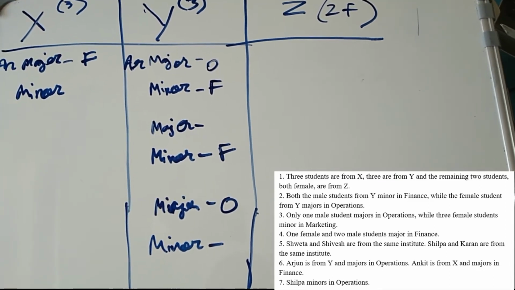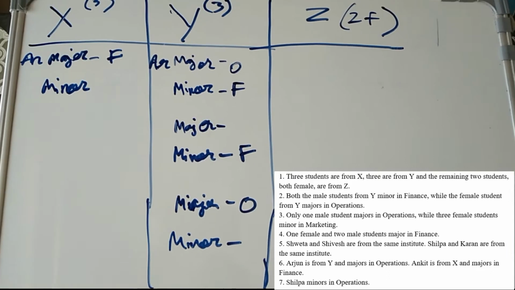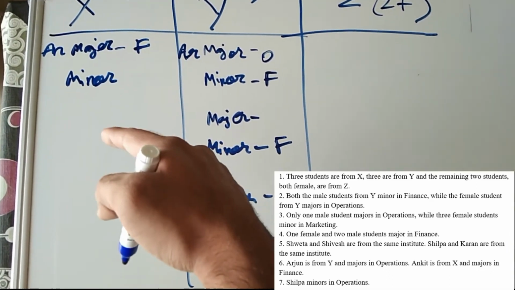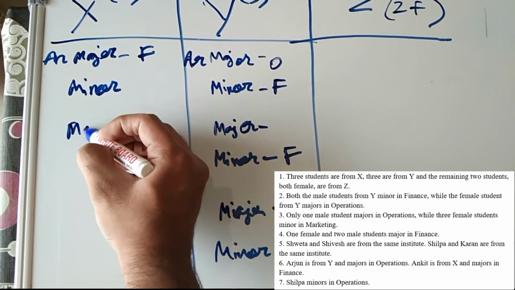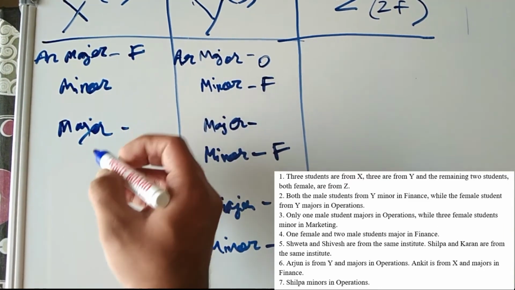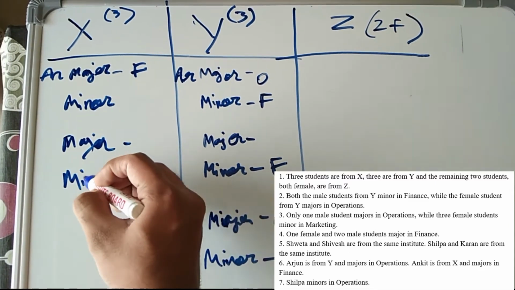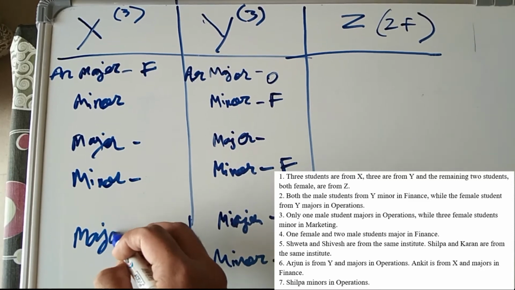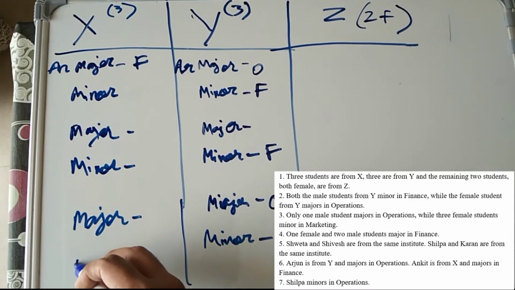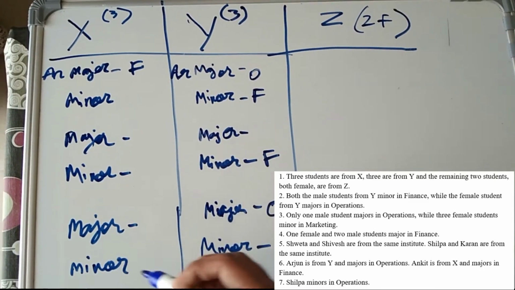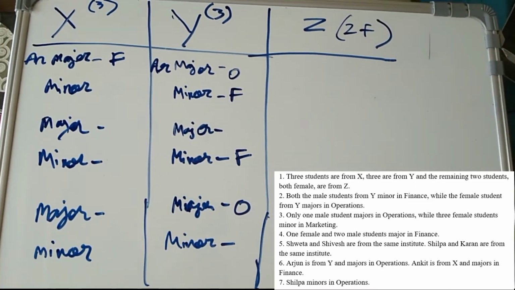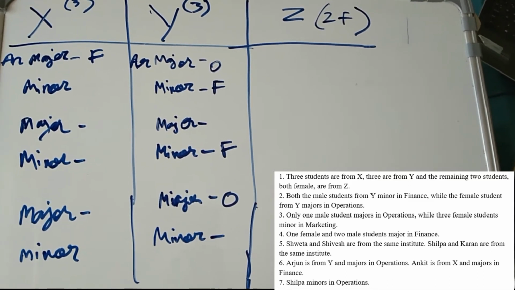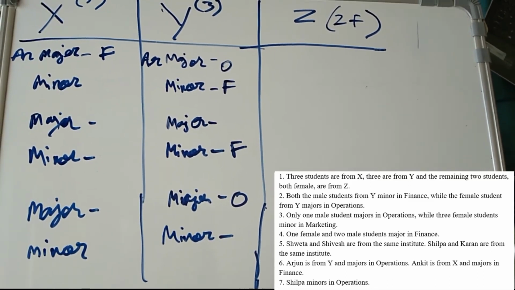Shilpa minors in operations. Okay, so again, just like in Y, there must be two males here and one female here. Major and minor. Major, minor. So Shilpa minors in operation, Arjun is from Y and majors in operation, and Ankit is from X and majors in finance.